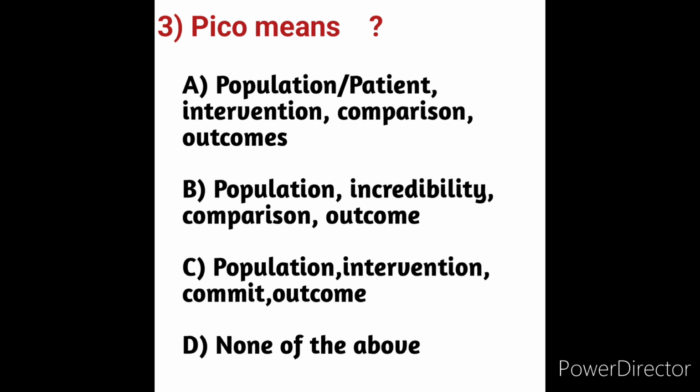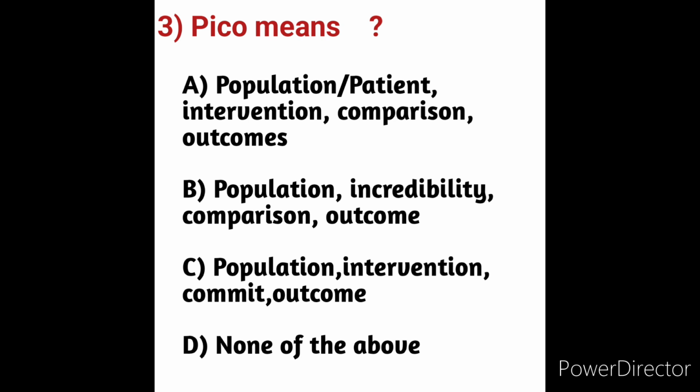What is meant by PICO? We already discussed PICO in relation to the model papers also. Once again we will discuss it here. Option A, population or patient, intervention, comparison, outcomes. Option B, population, incredibility, comparison, outcome. Option C, population, intervention, commit, outcome. Option D, none of the above. PICO means population, intervention, control and outcomes.